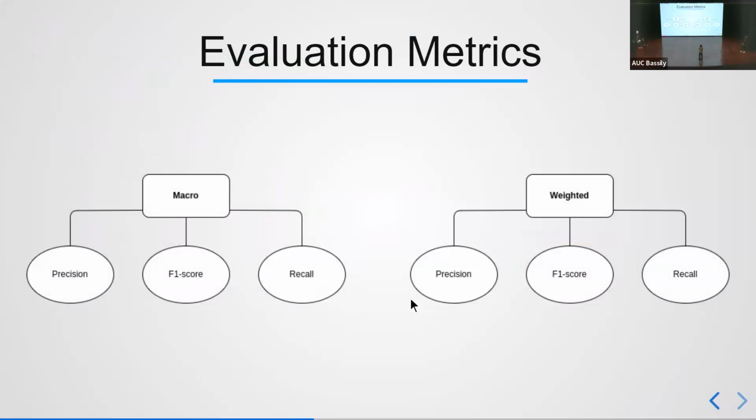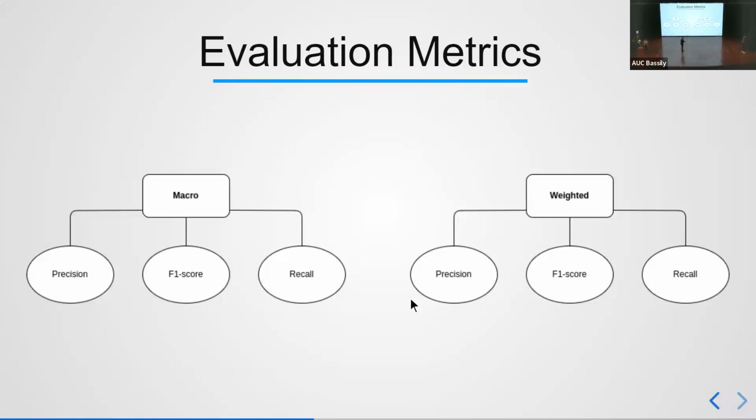Now, Kareem will continue with the evaluation metrics. Okay, so after talking about all of this, we need some way to evaluate the models that we're going to be talking about today. So we chose precision, F1 score and recall as evaluation metrics because we think that those three metrics can evaluate any machine learning model in depth.